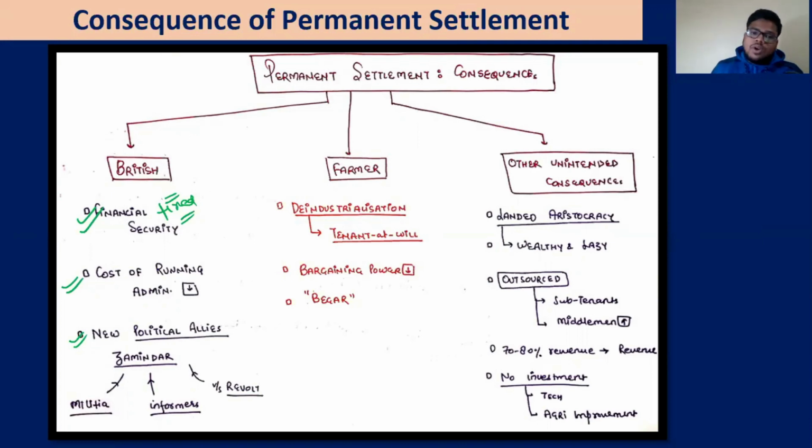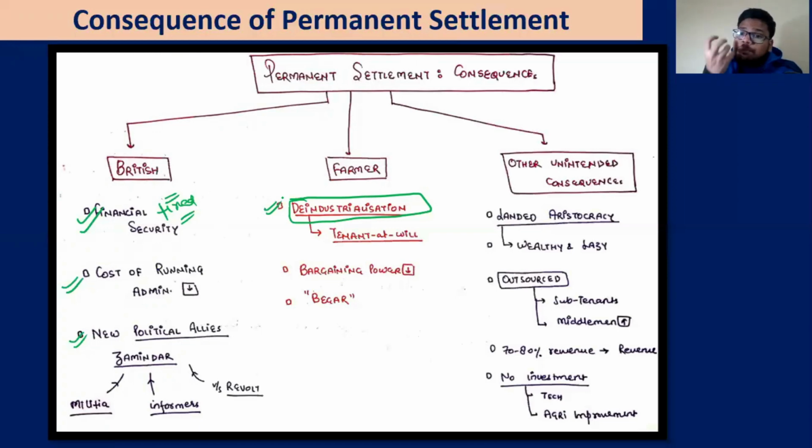Okay, fine. What about the farmers? Along with that, one more phenomenon is happening. That is deindustrialization, that we'll discuss next session. Deindustrialization means those industries which we have discussed in India, which were there earlier, were now destroyed. There are no more industries. When industries are not there, people became tenant at will. Those who were working in these industries, now that industries are finished, what will these people do? They will come to agriculture. These all will become the tenant at will.